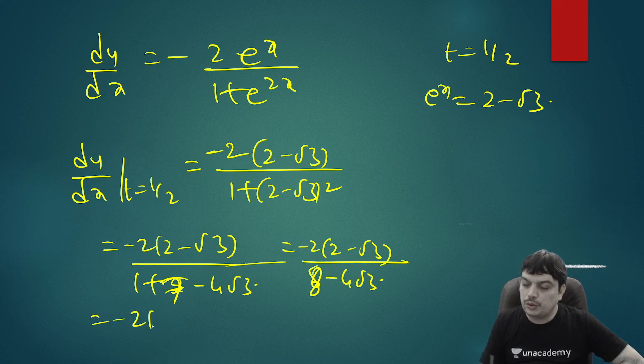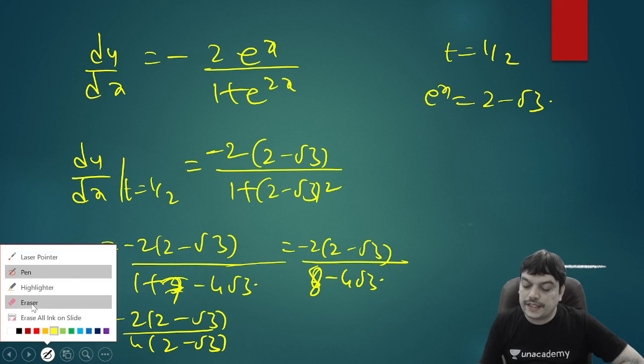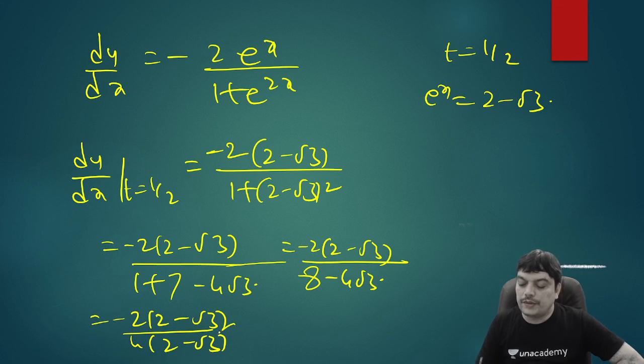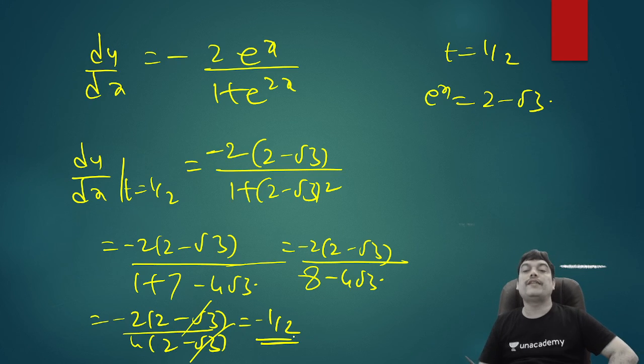So minus 2 into (2 minus root 3) divided by 4 into (2 minus root 3). So let me just erase and write it properly. This was 8. This was 7. So this number is 7 and this number is 8. So when you cancel, you'll get minus 2 by 4. That is minus half is the answer. So the required derivative is minus 1 by 2.